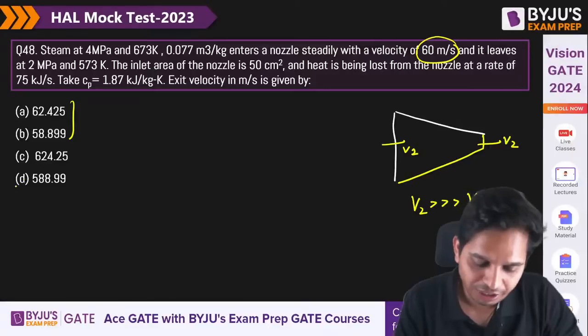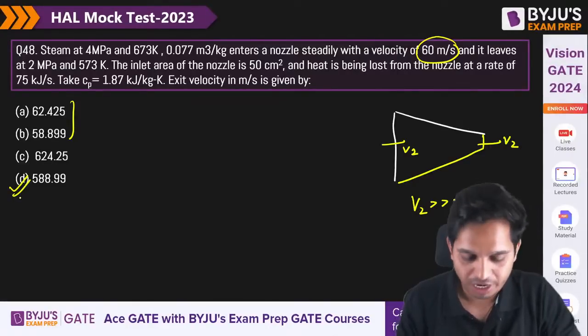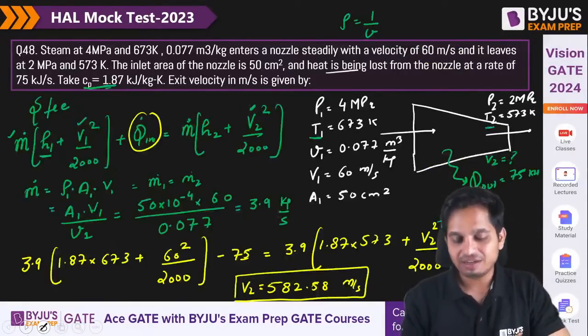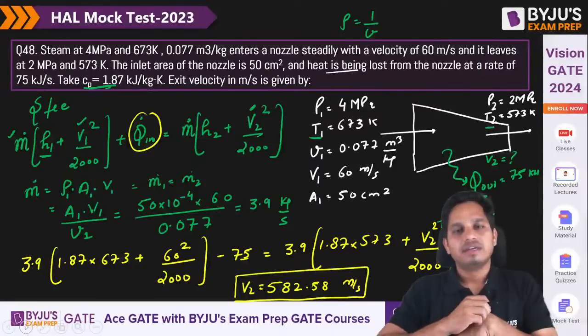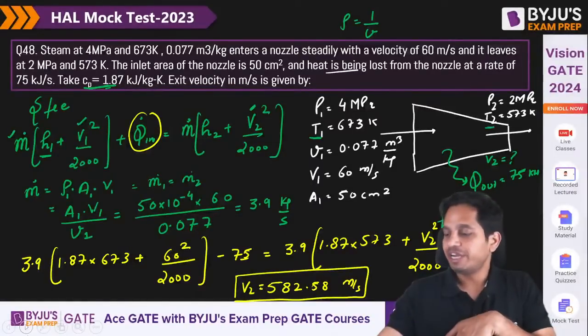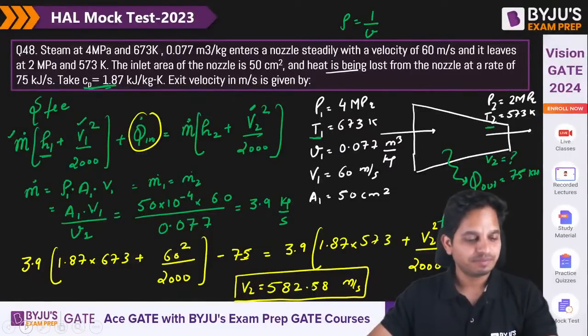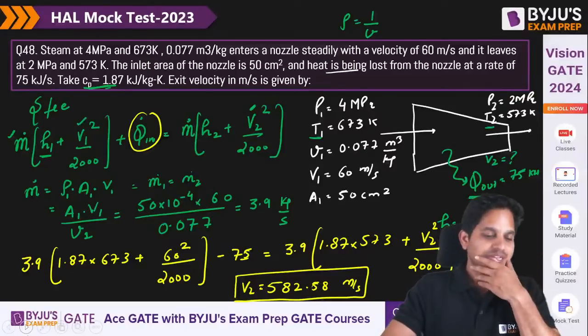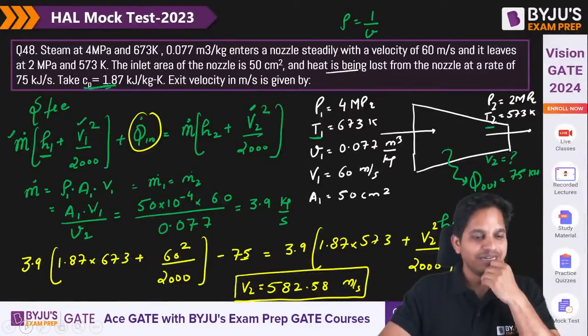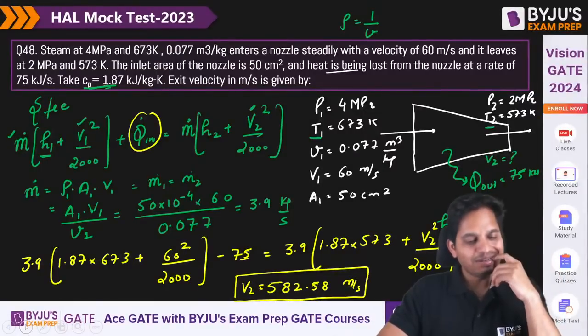So the closest one is basically D. Okay? Of course, it's not exact, but the closest one is 588. Are you calculating? Yes? D is the answer. Yes, very good. D is the answer. Yeah, approximately 600.